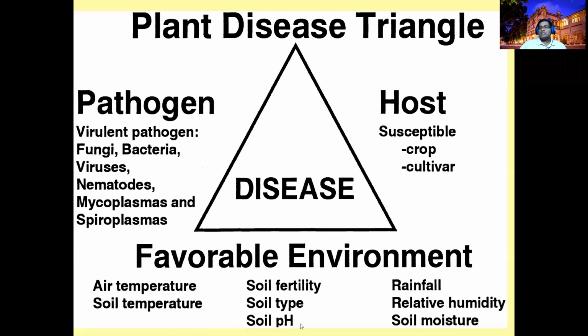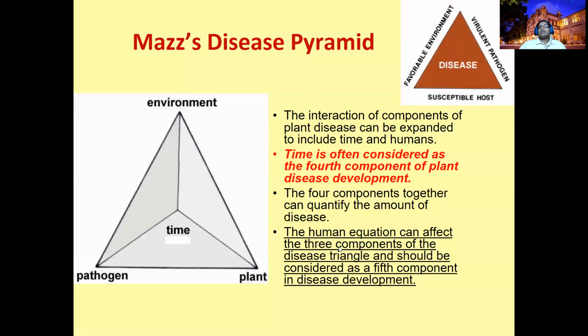This is because of pH, and some soil types also influence. This is what we call the disease triangle. Every factor, host factor, pathogen factor, and environmental factor, we will study in detail in another class, right? So this is the disease triangle and disease tetrahedron. Another thing is there: here time is also involved.